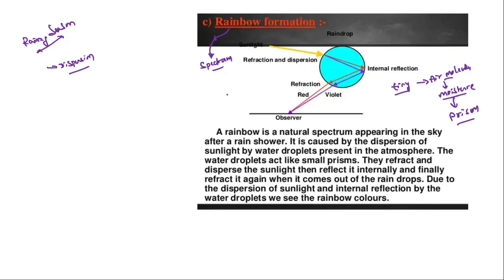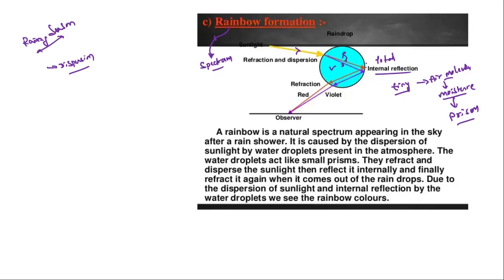Due to this, the incident ray will undergo refraction and get dispersed into 7 different colors. After dispersion, at the other end of the air bubble, total internal reflection takes place. See here, different phenomena occur in a single molecule.